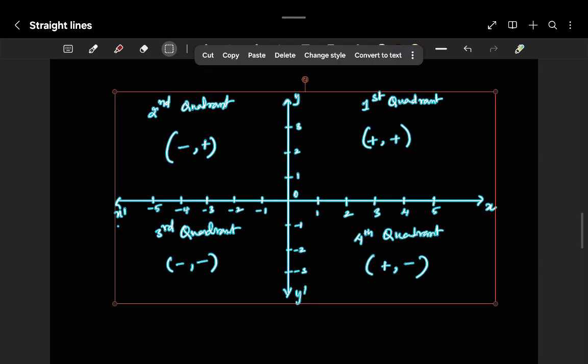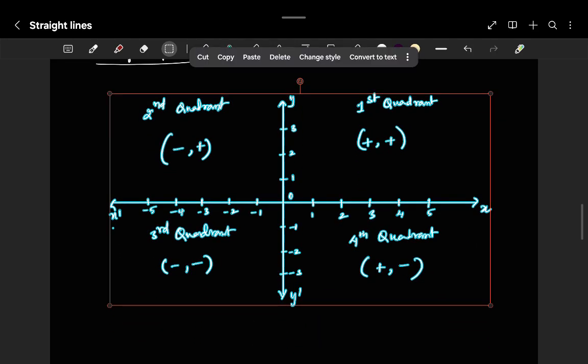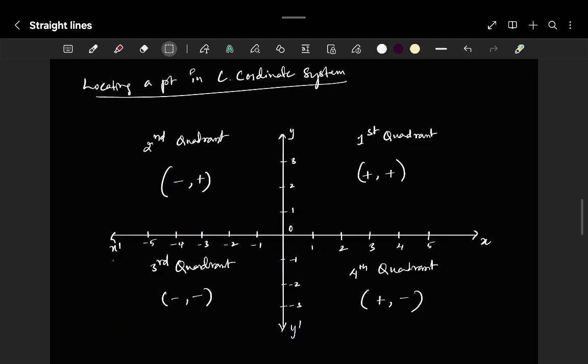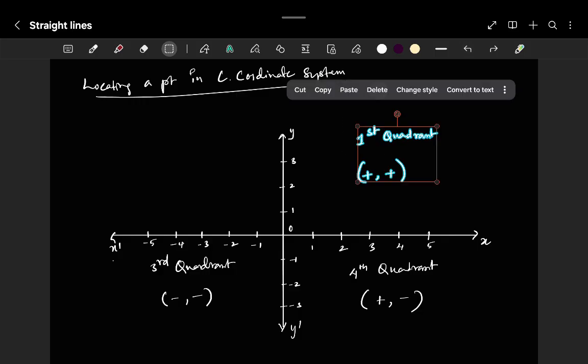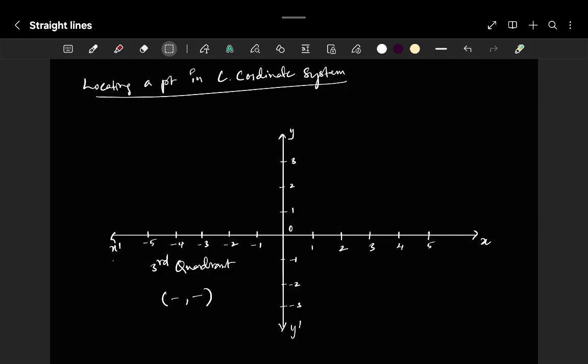Again I have to draw and all. Sure. So observe the scenario. Let us consider a point over here.